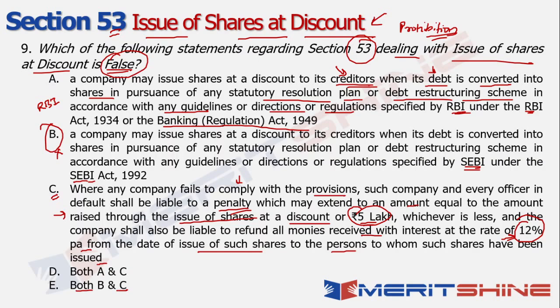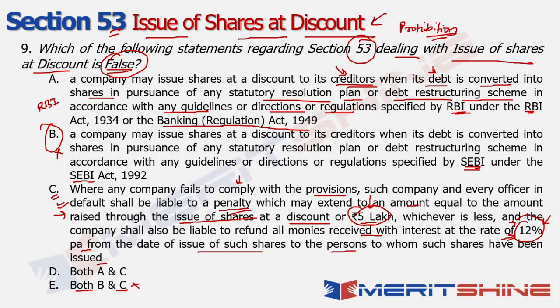Generally, if I look at it, the fines have been around 5 lakh, that is true, and the rate of interest is 12% in case of any penal interest that is being charged. So not always, but this is something which is happening in many such scenarios, right? So in this case, it is a slightly tricky question wherein you may be tempted towards both B and C, but that would have been an incorrect option because technically option C is correct, right?